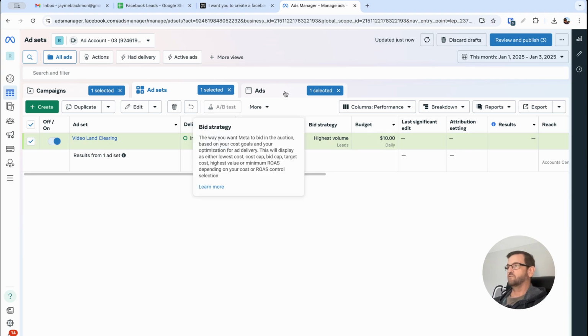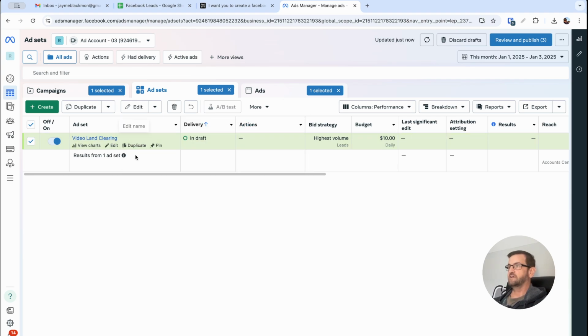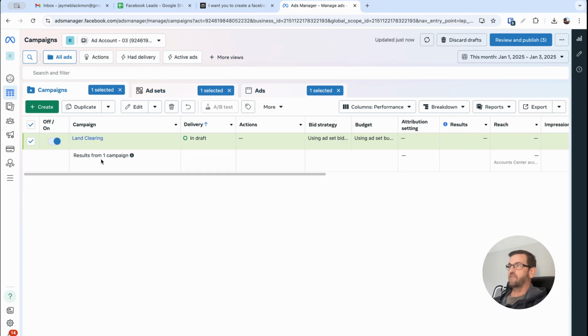Then it'll spend the full $10 on the ad underneath this ad set, and the full $10 on the other ad set. Anyway, that's basically Facebook ad campaigns in a nutshell. Again, make sure you click review and publish on this, otherwise it's not going to run. Okay, so that's generally how you get going.